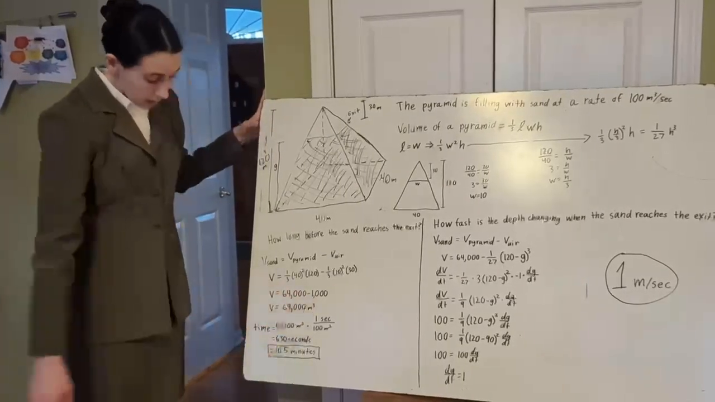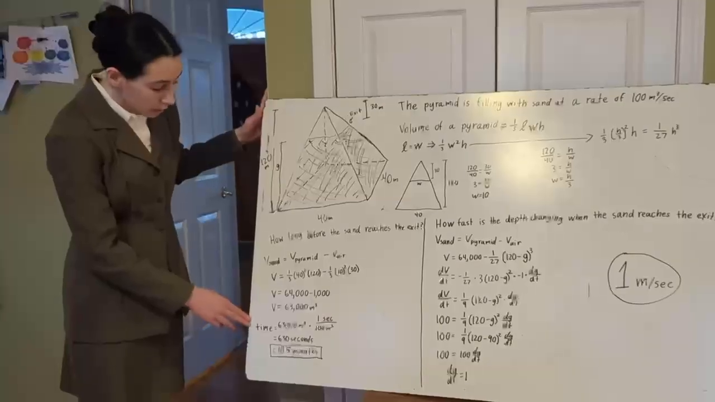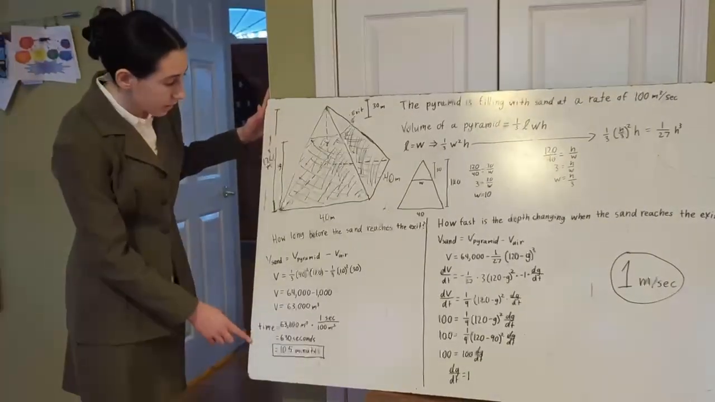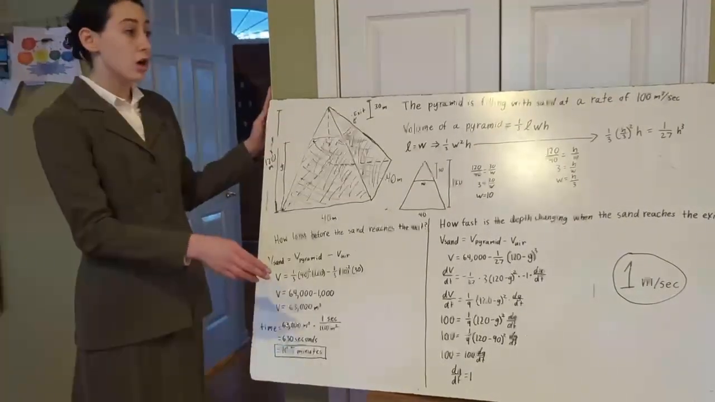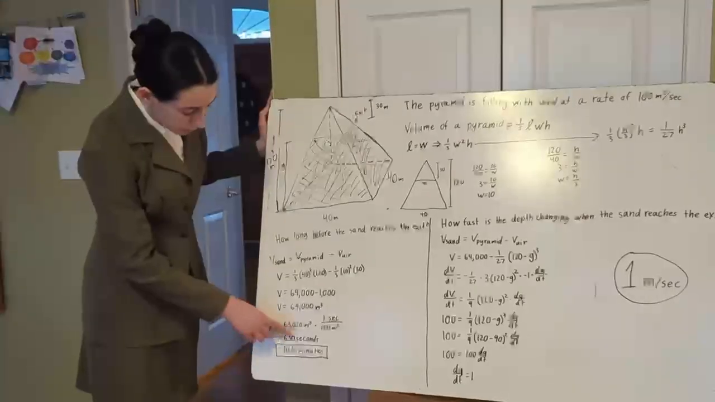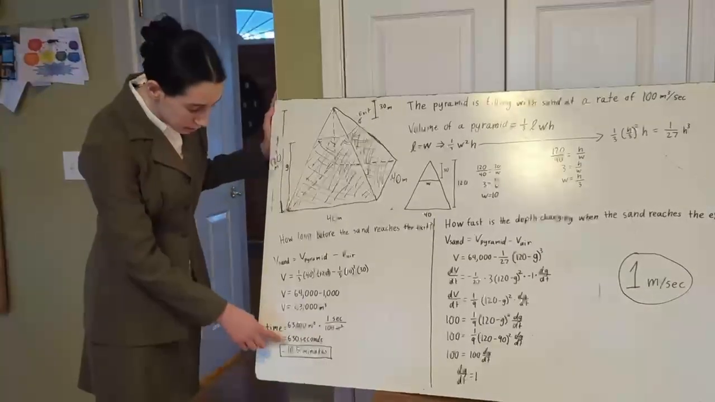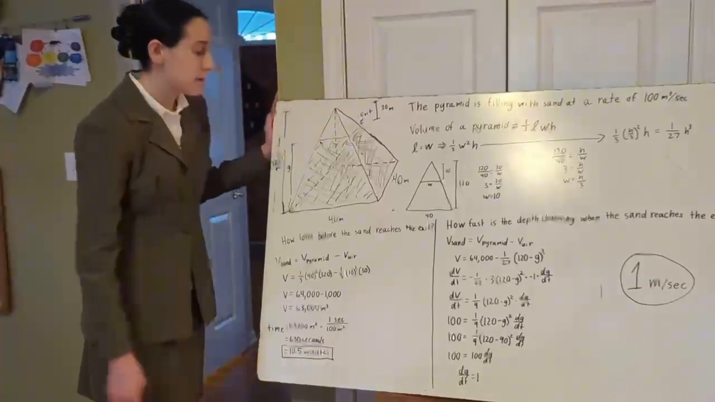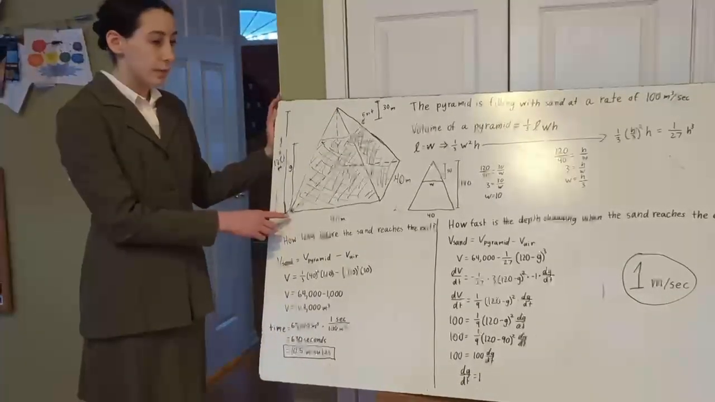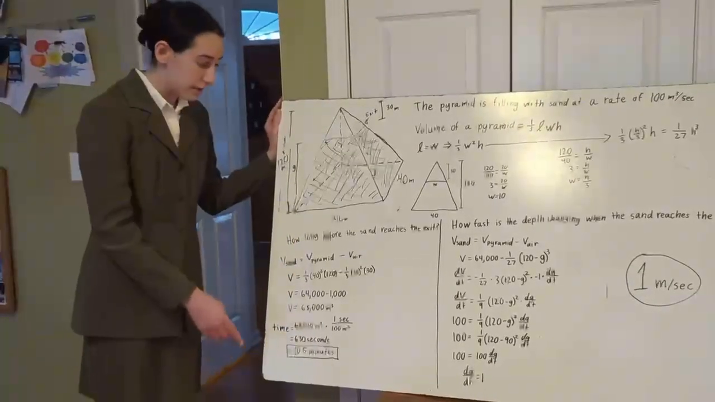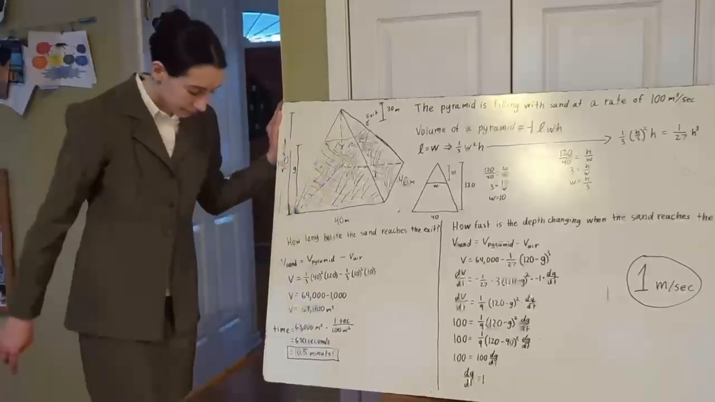And to find how long it would take, we will divide that value by the rate at which the pyramid is filling with sand, which is 100 cubic meters per second. So we cancel the cubic meters, and we find that it would take 630 seconds or 10.5 minutes. So that means from the time at which they stole the painting, which activated the sensors, they would then have 10.5 minutes to get to the exit.